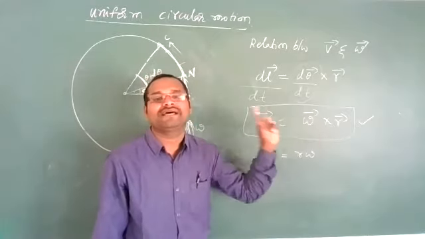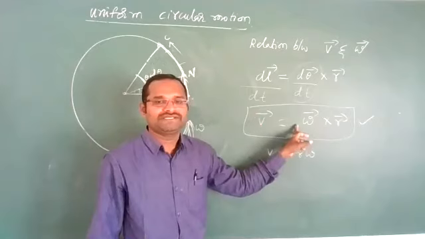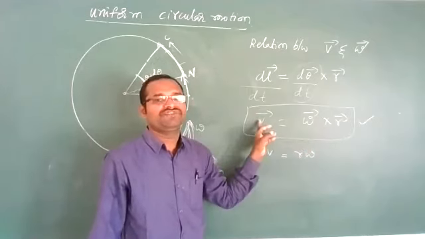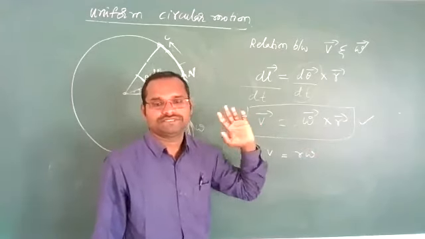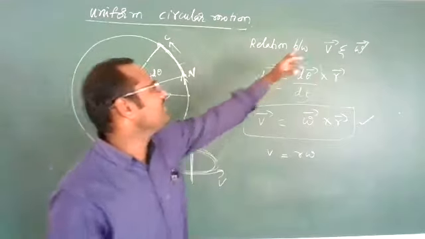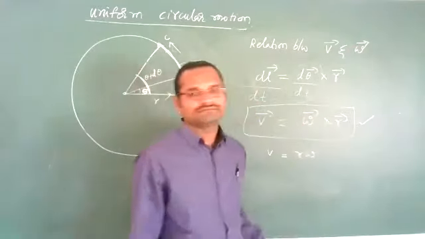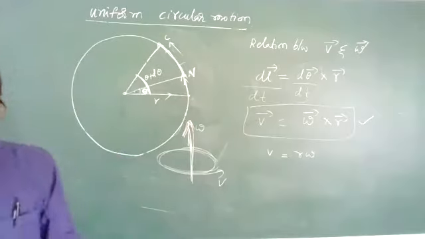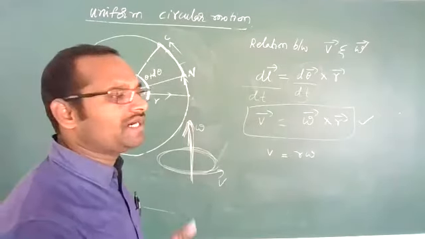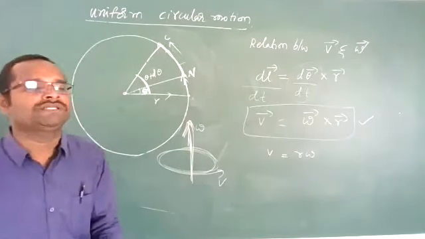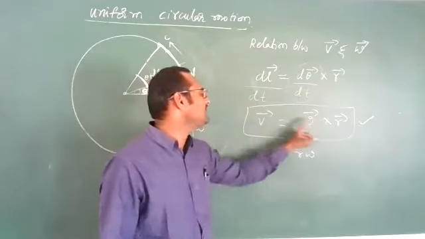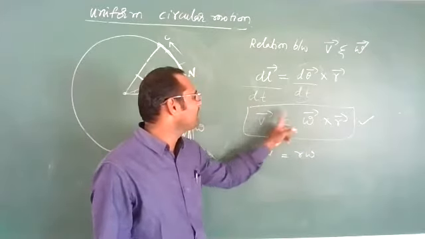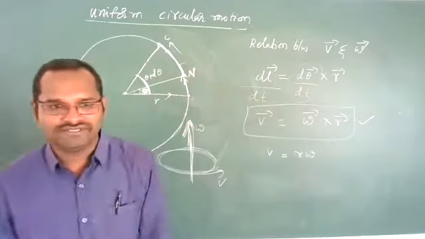The order of the vectors is very important because they are in a cross product. So V bar is equal to omega bar cross r bar is the formula, the relation between linear velocity and angular velocity. Clear? So we covered what angular velocity means, the SI unit, the dimensions, and the relation between linear velocity and angular velocity, in scalar format and vector format also. Fine, everything is fine, sir.